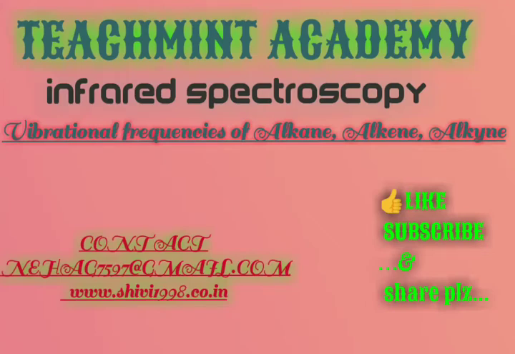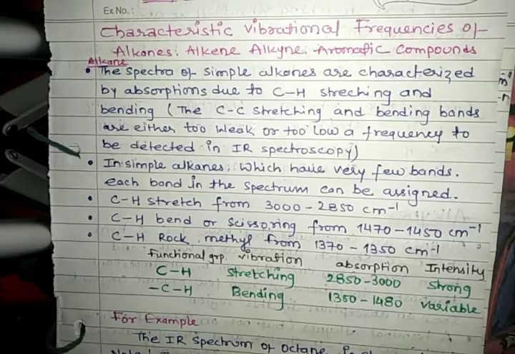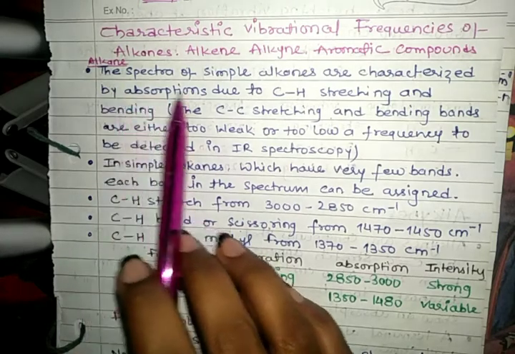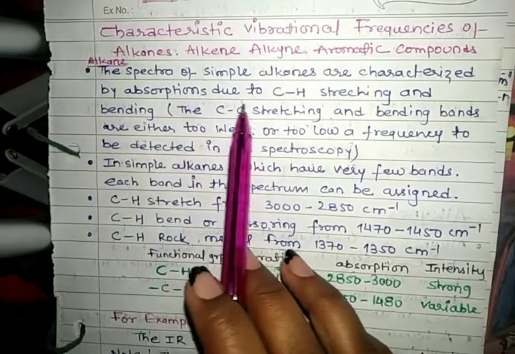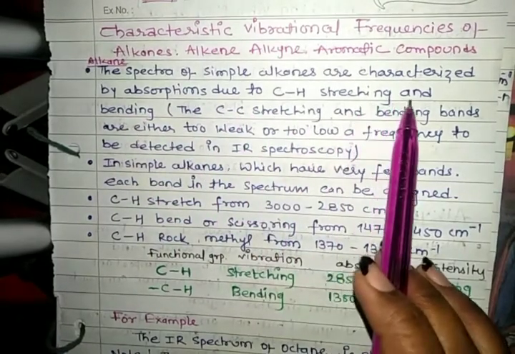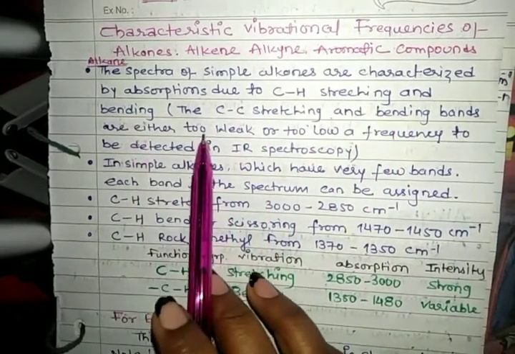Our topic is infrared spectroscopy. Under this topic, we discuss the characteristic vibrational frequencies of alkanes, alkenes, and aromatic compounds. First, we discuss alkanes. The spectra of simple alkanes are characterized by absorptions due to carbon-hydrogen stretching and bending.